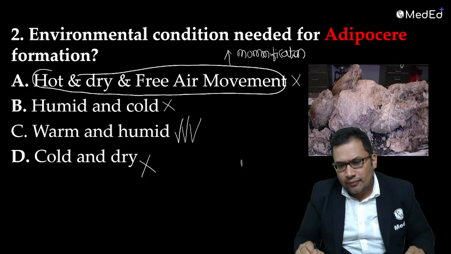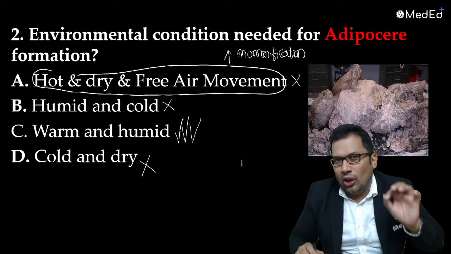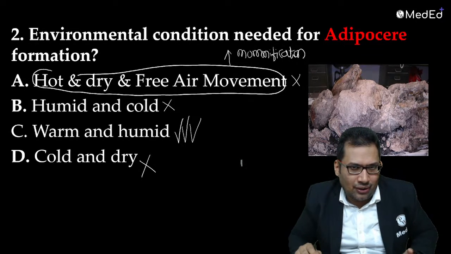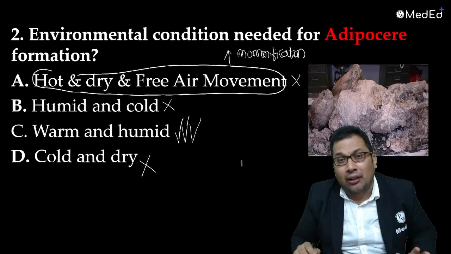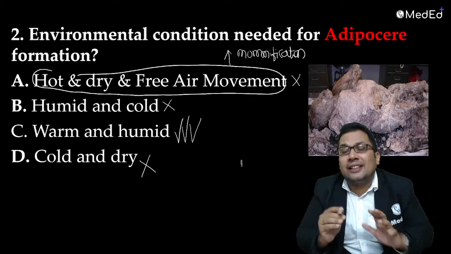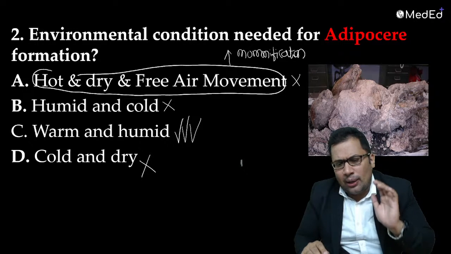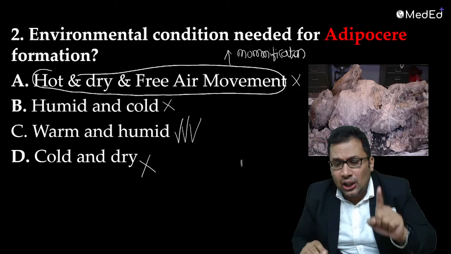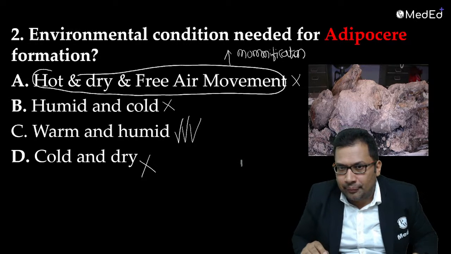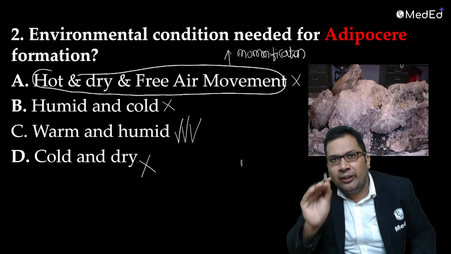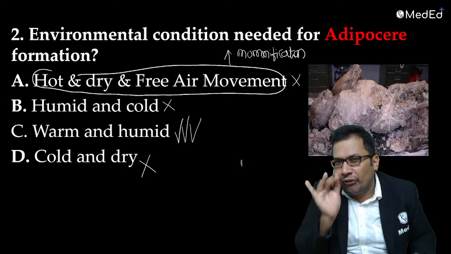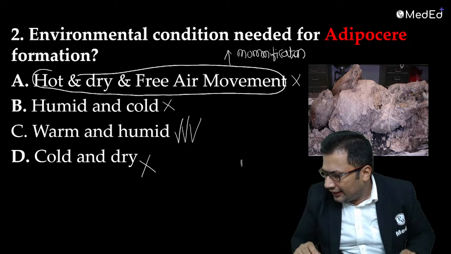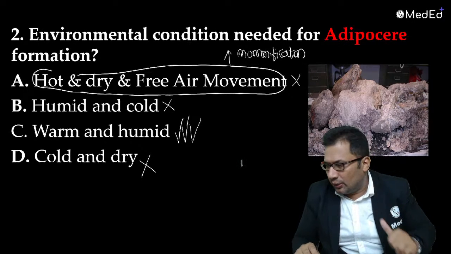In cold temperature, all these decomposition enzymes are going to die. There won't be any postmortem change, like in case of embalming or when a dead body is placed in a freezing compartment. So the answer is warm and humid. If the same question is asked about mummification, your answer should be hot and dry and free air movement. So adipocere, mummification and decomposition are very commonly asked in your exam. You must know in detail. So the answer is C, the correct answer. Very good answer.